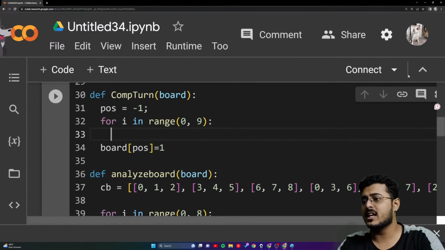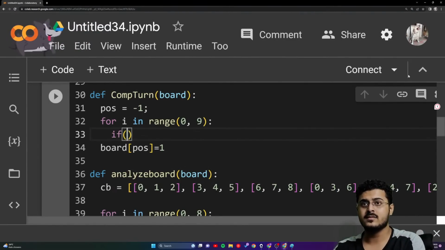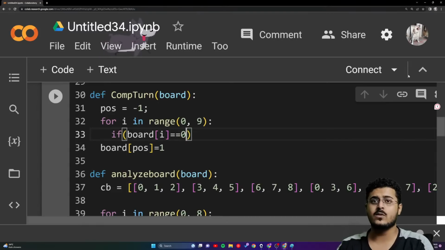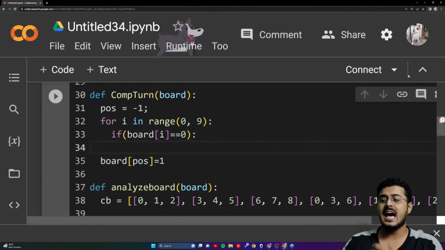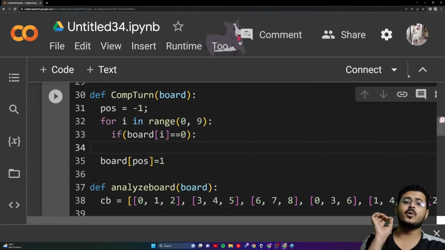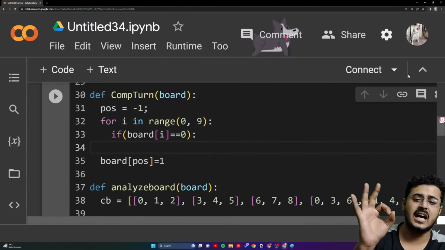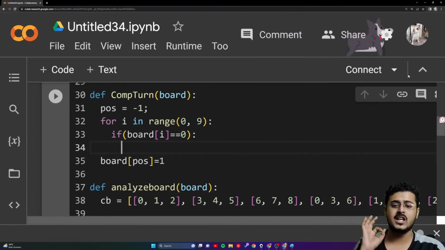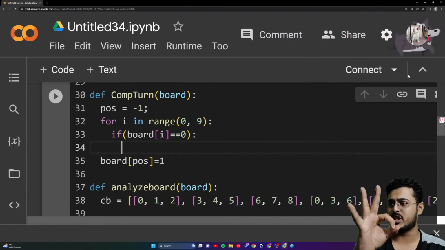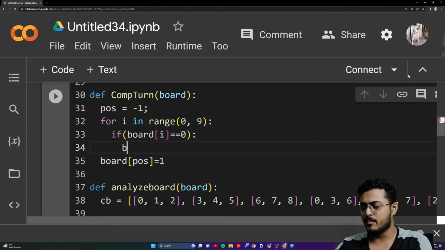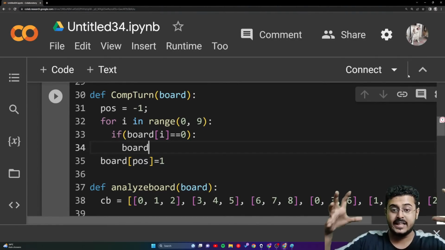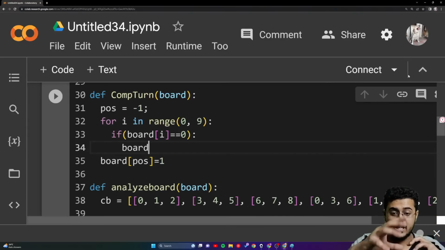So right over here, first we need to check if board[i] is equal to 0. In that case, to calculate the min-max value, we'll first put our O at that position. We are trying to build the tree, where every game state needs to be calculated.